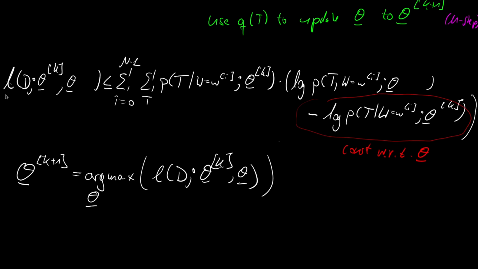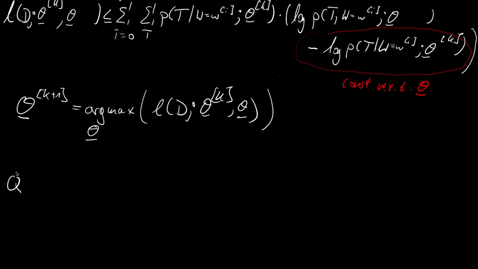And it would be wrong to still call it an L, so we use a Q, and Q is defined over the data set, and it takes the same arguments, but it ignores this term because we don't need it for the maximization. And we also take an equal sign here because we already define it as the upper estimate.